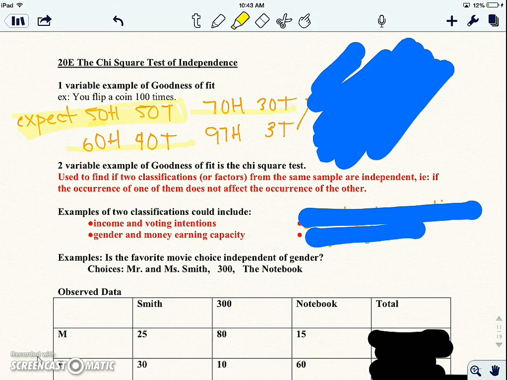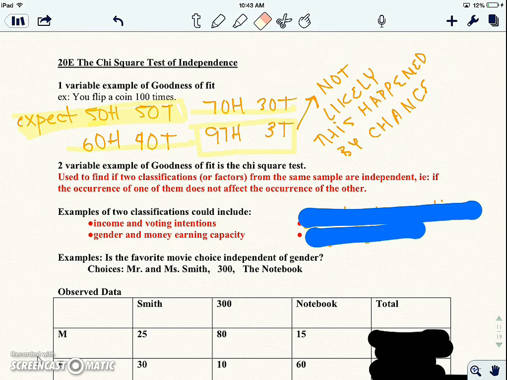But you know that there might be a little bit of variation by chance, okay? Just from randomness. However, if you got 97 heads and 3 tails, at this point, that is just too weird. It could happen by chance, but not likely, okay? That'd be really rare to happen by chance. What if you got 100 heads? Even more rare. It could happen, but really, really rare. So that's the goodness of fit, is how well does what we're seeing fit what we expect to see.